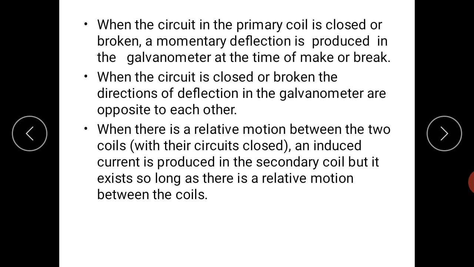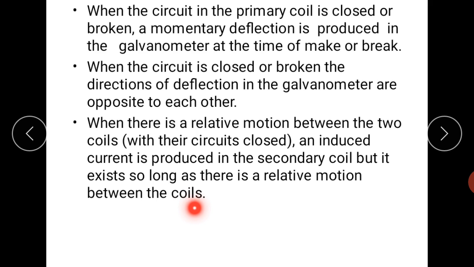When there is a relative motion between two coils, now here instead of using a magnet, we have used two coils, and we just take them away from each other, or we allow them towards each other. So that direction also helps us to produce the induced current in the secondary coil. Coil 1 is the primary coil and coil 2 is the secondary coil, but it exists so long as there is relative motion. Means the motion between the two coils is very much essential over here.